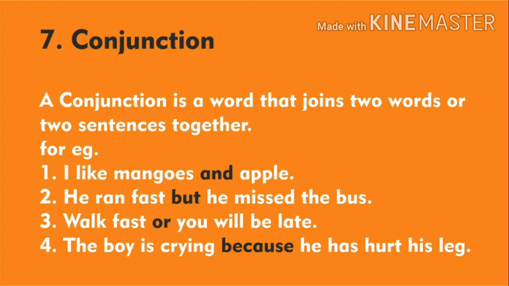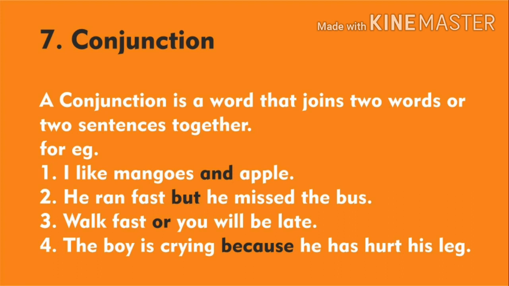Third sentence, walk fast or you will be late. So or is the word that joins two sentences. So or is the conjunction. The fourth sentence, the boy is crying because he has hurt his leg.